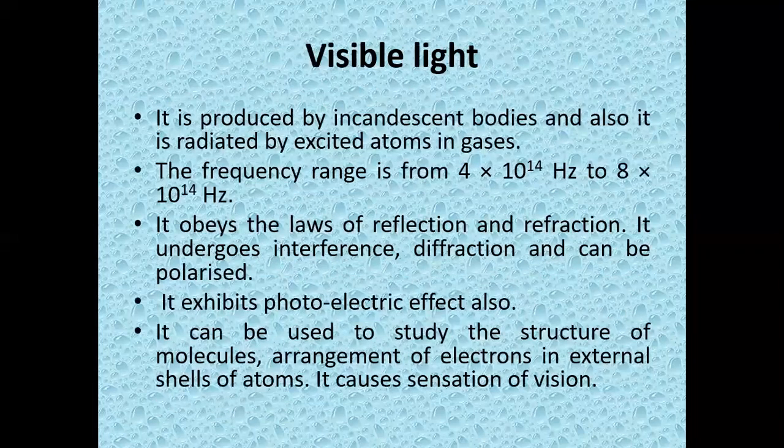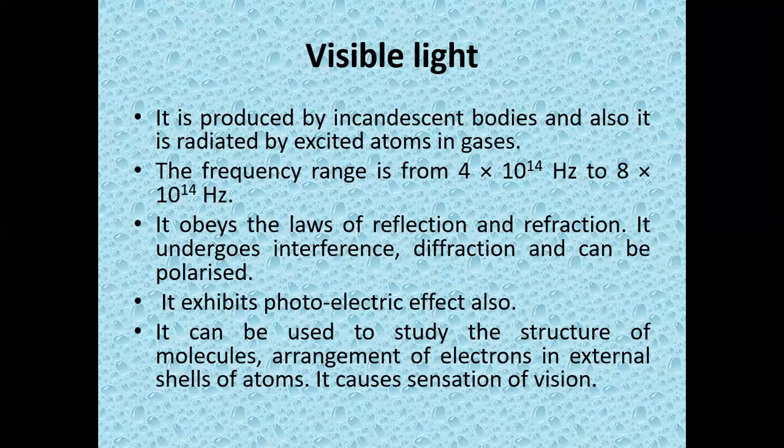The next is visible light. You all know visible light. Visible light is the light which is visible to our eyes. This is produced by incandescent bodies. Incandescent bodies are ordinary bulbs. And it is also radiated by excited atoms in gases.